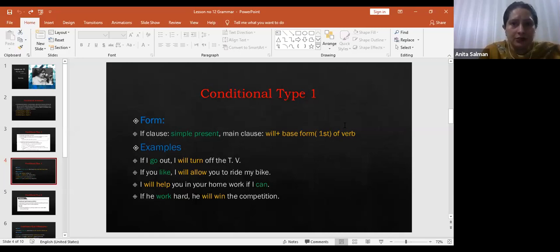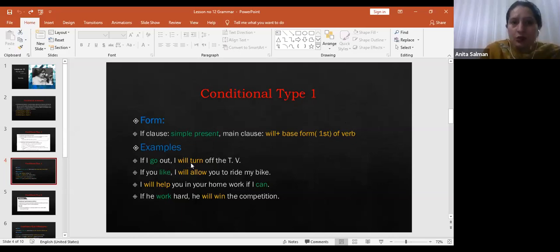Right. Now, the if clause could be at the beginning of the sentence, or the if clause could be at the end of the sentence. Right? If it is at the beginning, then you have to put punctuation. Punctuation mark means comma, right? If I go out, comma, I will turn off the TV.